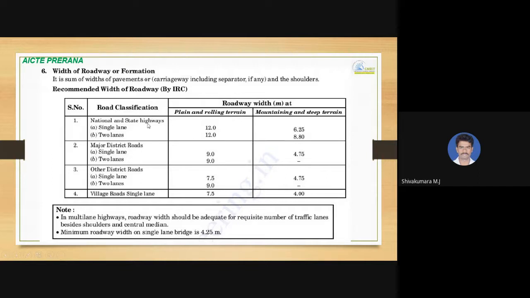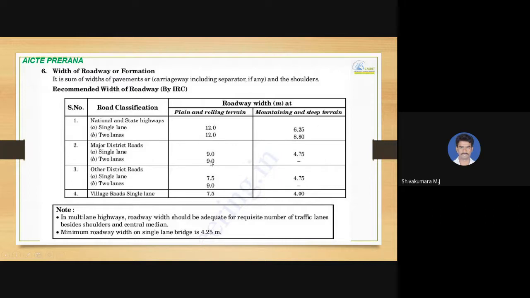if it is NH or SH, for single lane road under NH and SH, it is 12 meter. And if it is mountainous and steep terrain, it can be reduced to 6.25. If it is a two lane road NH and SH, again the width of formation is 12 meters, and it can be reduced to 8.8 meters in case of mountainous and steep terrain. And then MDR, major district road, if it is a single lane road, it is 9 and can be reduced to 4.75 for mountainous and steep.